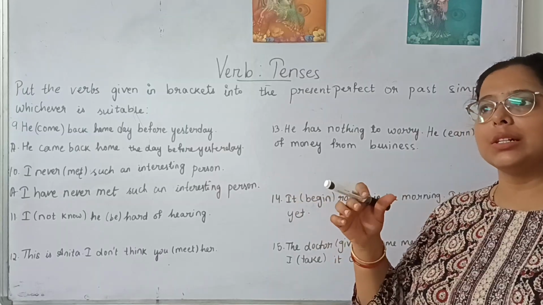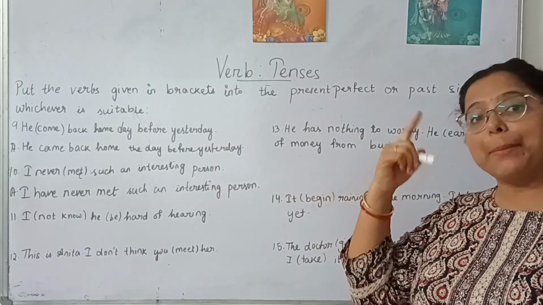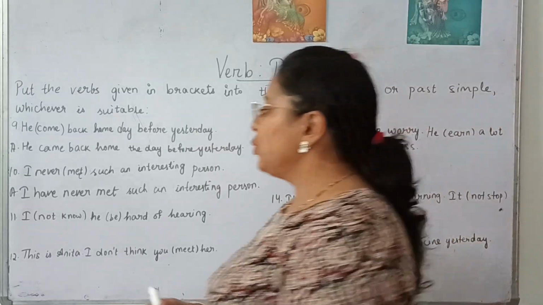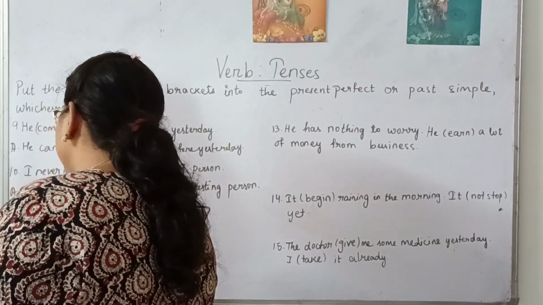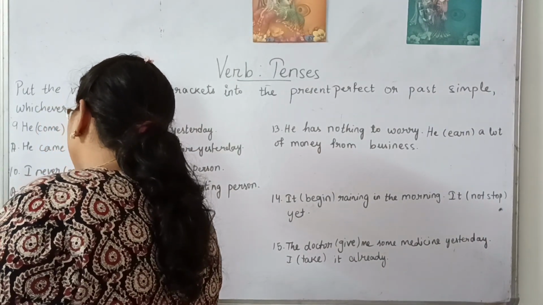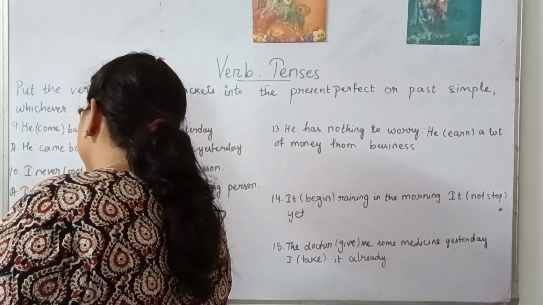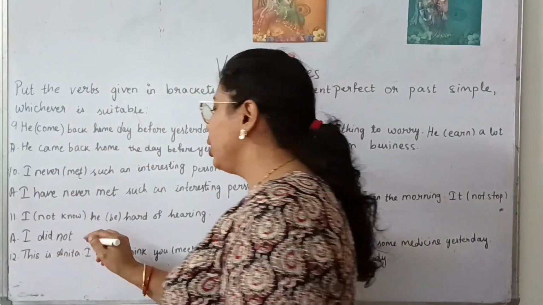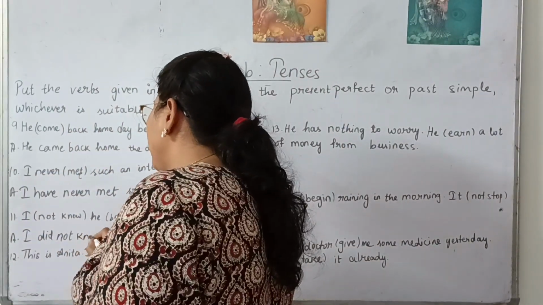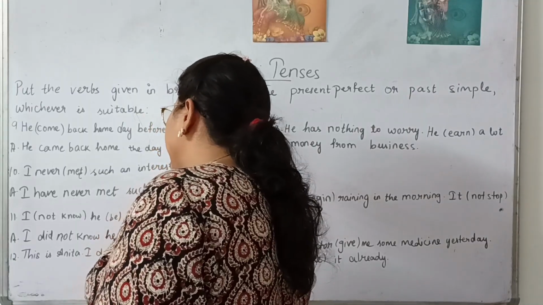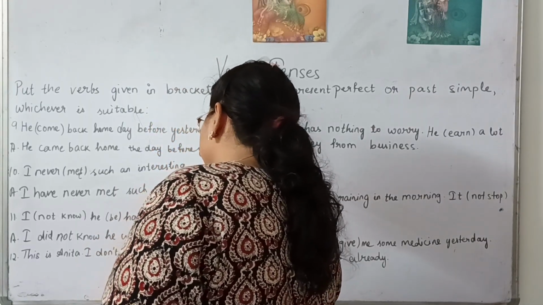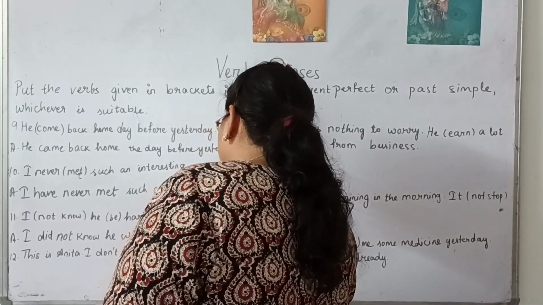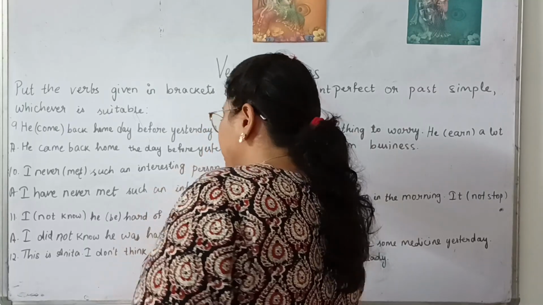So you were just telling about an action that happened in the past. So what will we use here? Simple past tense. As we have in the bracket here, not know, we will use I did not know he was hard of hearing.